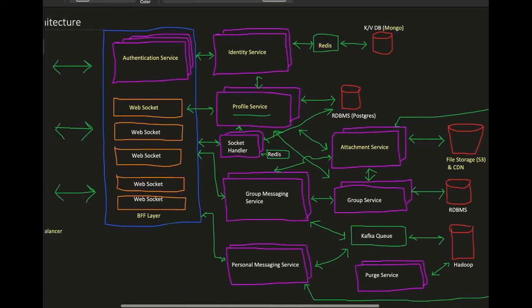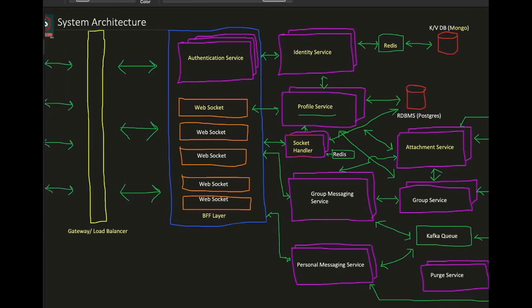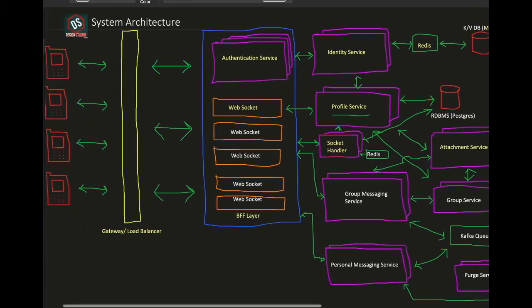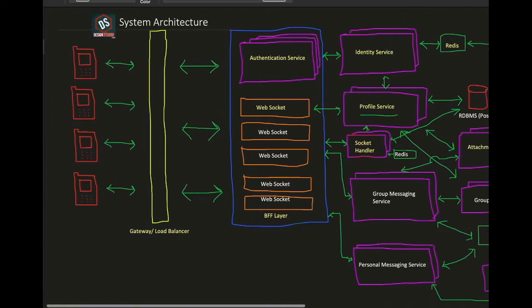And then there is one socket handler which is like a core. So socket handler is something which is going to decide which user is connected to what WebSocket. For instance, let's say user A is connected to WebSocket A and user B is connected to WebSocket B. So this is socket handler which has the entire information of how many users are connected to which socket and how it is working. Similarly, socket handler has a Redis which is available with them, and they are storing that information here.